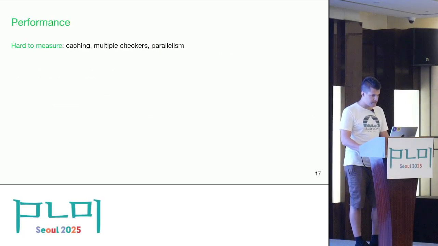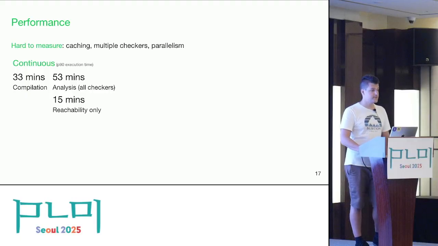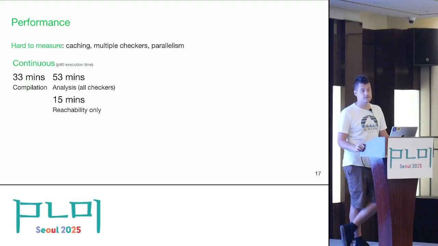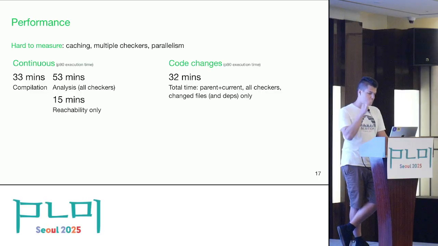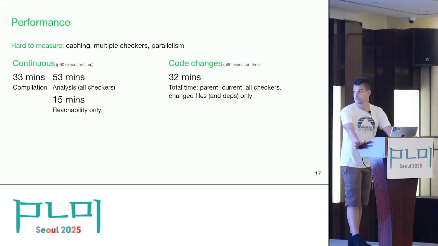Just a few words about performance. In general, it's quite hard to measure because in production we have caching, we have multiple checkers, Infer is running in parallel. But in general, the continuous analysis that runs periodically takes 33 minutes to compile the entire WhatsApp Android and around 50 minutes to analyze, out of which if you only run reachability is 15 minutes. And on code changes, the total time, including the 2 runs for the parent and the current with all the checkers, but only limited to the changed files and their dependencies, is around 30 minutes.